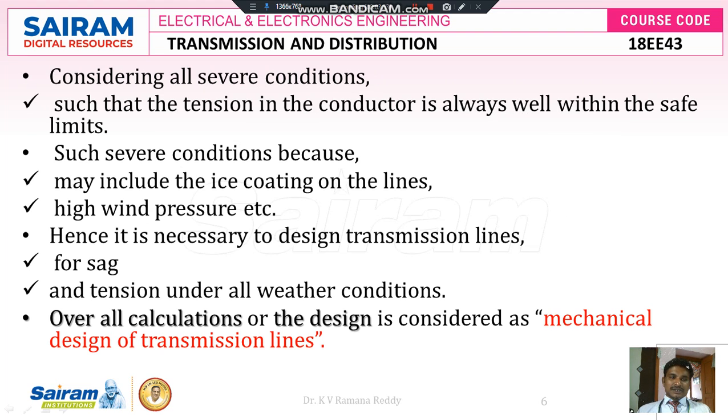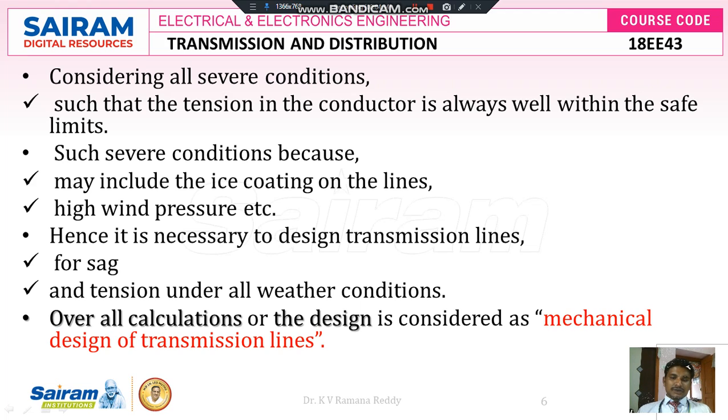Considering all the points we discussed, under severe conditions the tension in the conductor should always be well within safe limits. If the tension on the conductor is at an appreciable level, nothing to worry. If the tension on the conductor is very high, then it creates other problems for us. Such severe conditions, the worst conditions, may include ice coating on the lines or high wind pressure. With ice coating on the transmission lines and high wind pressure, the conductor sag will increase, otherwise the sag is at a permissible level.